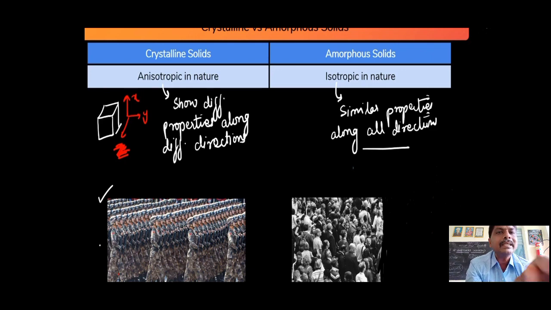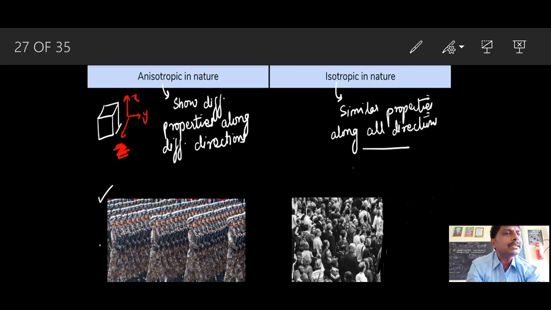So here, like that, boys and girls have some regular arrangement, and their properties are different. In a public meeting, they are mixed, so their properties are not different. It is difficult to separate particular male, female, children in this public gathering. So their properties are similar along all directions.